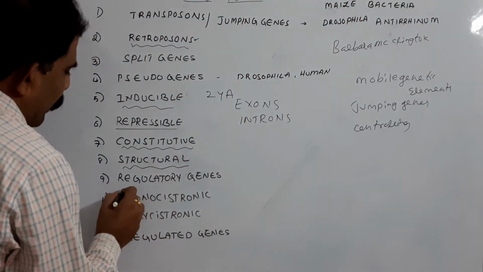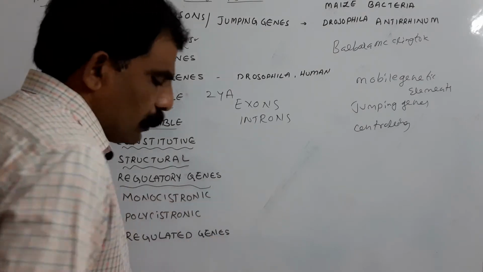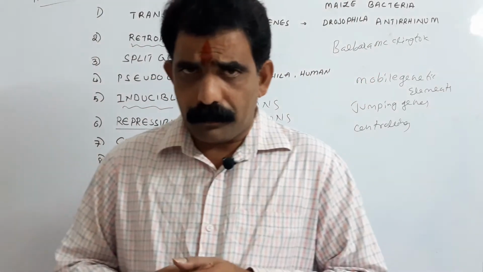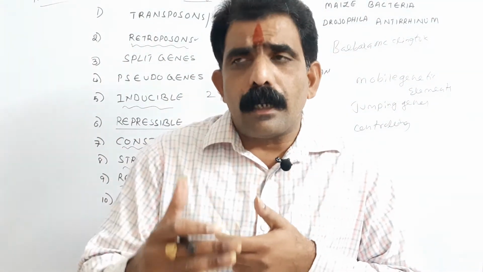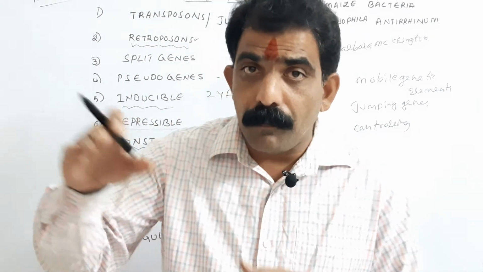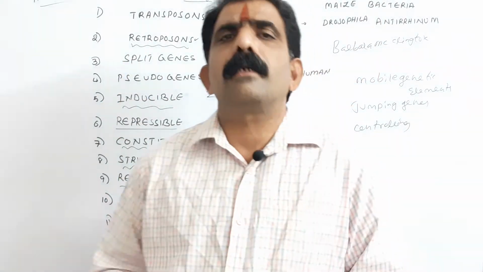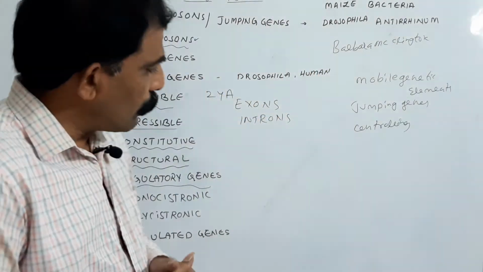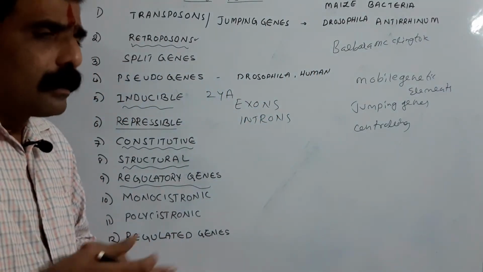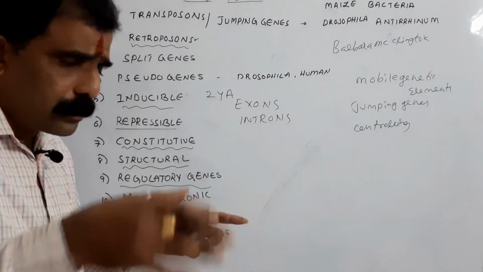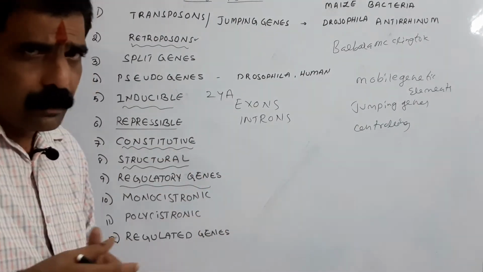And coming to the regulatory genes. Regulatory genes are expressed and a product is formed. That product will inhibit expression of other genes. For example, in the case of the lac operon, the I gene is there, the inhibitor gene, that is transcribed. A repressor mRNA is formed, that is translated, and a repressor protein is formed.